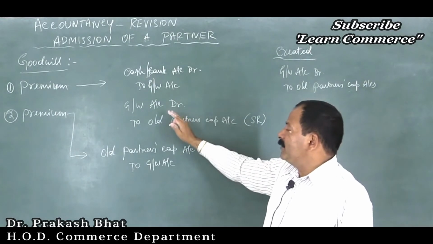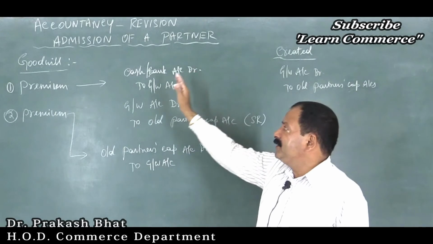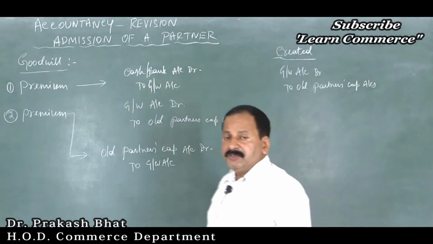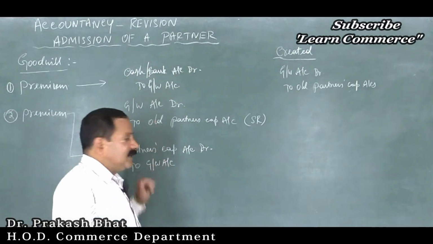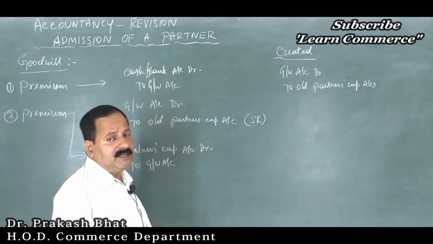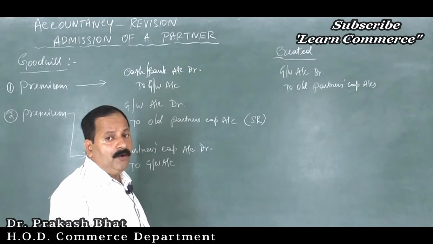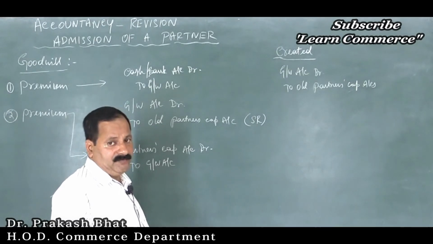And when you distribute it among the old partners, you will enter on the debit side of the goodwill account. The goodwill account automatically gets closed under the first and second methods, so goodwill will not appear in the balance sheet.